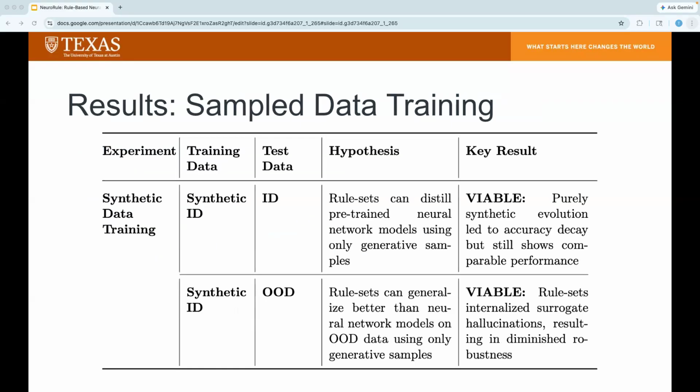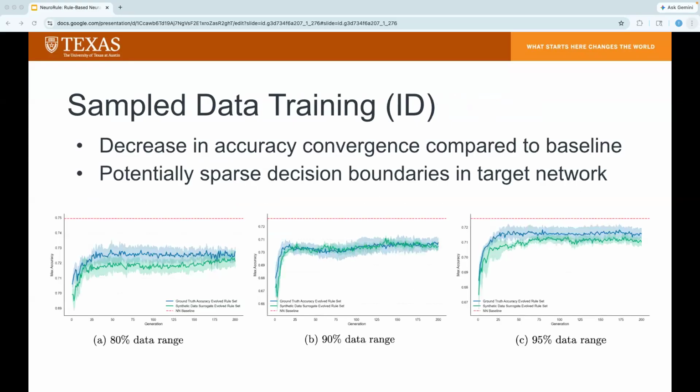So under this sample data setup, the results showed that despite a slight decrease in accuracy compared to the ground truth evolved rule sets, the sampling strategy still remains as a viable method in data agnostic scenarios. Particularly in the in-distribution case, results indicate a slight decrease in accuracy compared to the pure data baseline. So in configurations where evolution was performed exclusively on the target network sampled data, the rule sets consistently underperformed the models trained on the real labels.